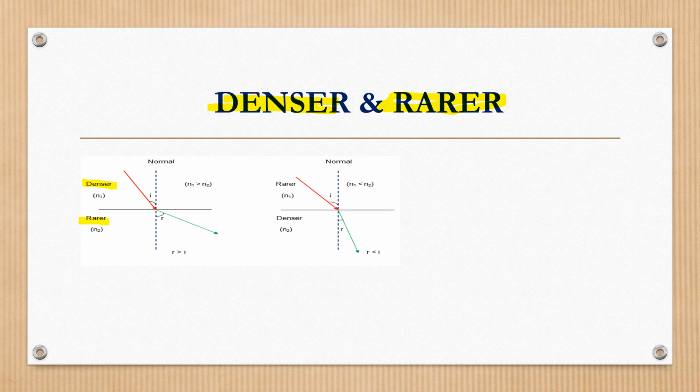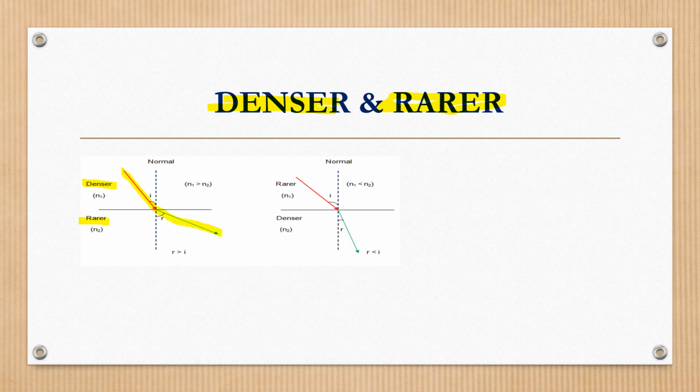When you see the glass medium, the speed of light is 2 into 10 to the power 8 meter per second. In the denser medium, the speed of light is less. In the rarer medium, the speed of light is more. Here, light is entering from the denser medium. Here you can see one red color light ray entering from the denser medium to the rarer medium.